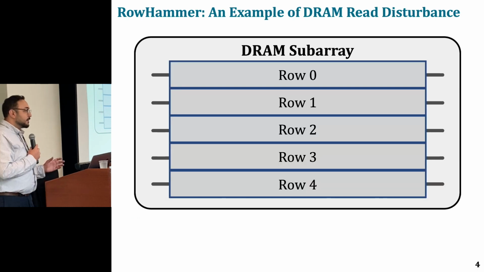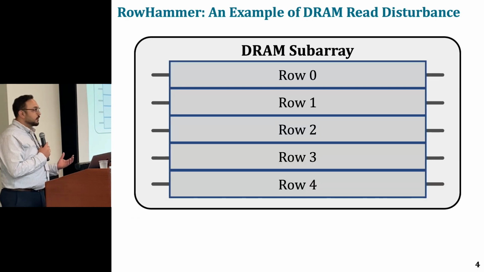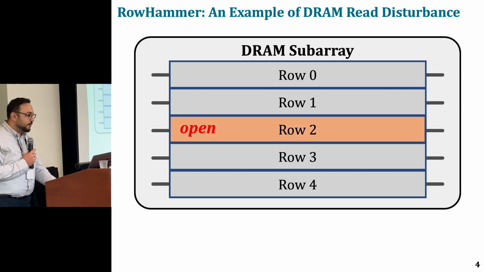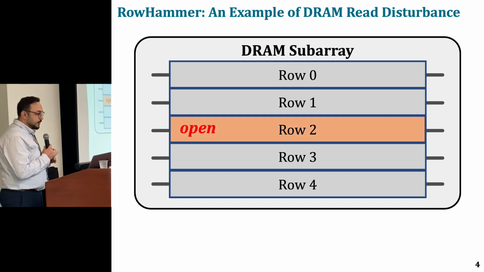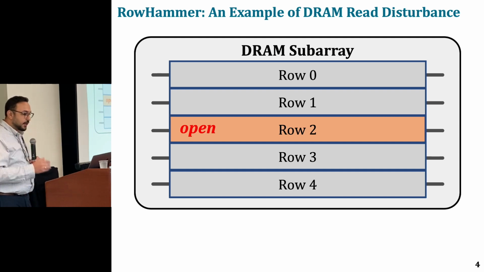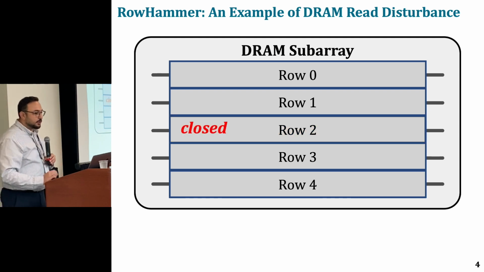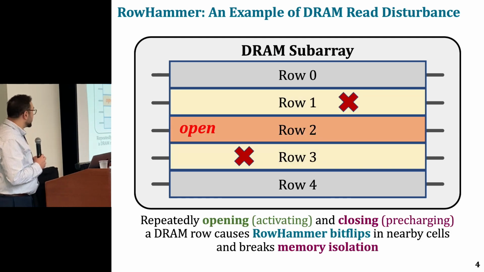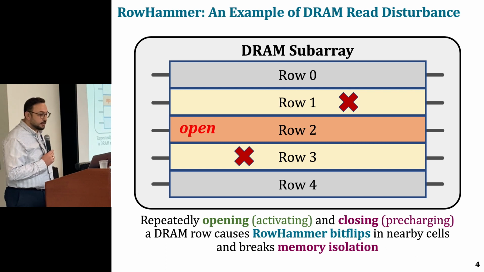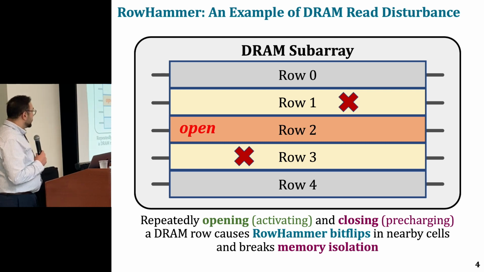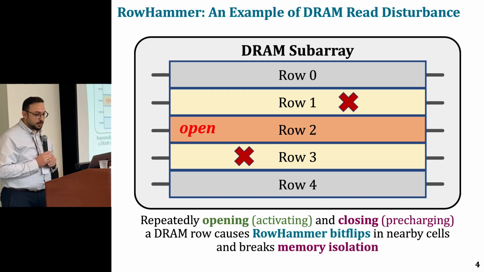So we organize DRAM cells in a chip in two-dimensional arrays of rows and columns, and we access them internally at DRAM row granularity. So we want to access data stored in row 2. We need to first open row 2, and we can perform all our accesses there. And once we're done and we want to access another row, we need to close this row. So if we perform this open-close operation many times, we observe bit flips in physically adjacent or nearby DRAM rows, leading to a break of memory isolation.